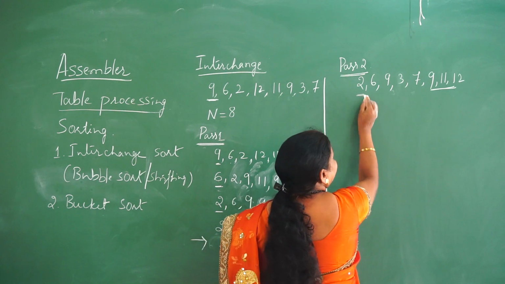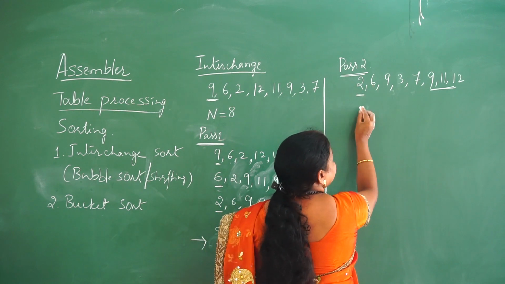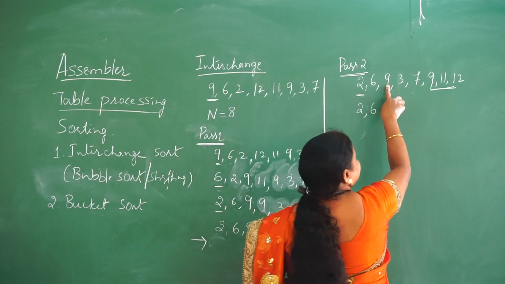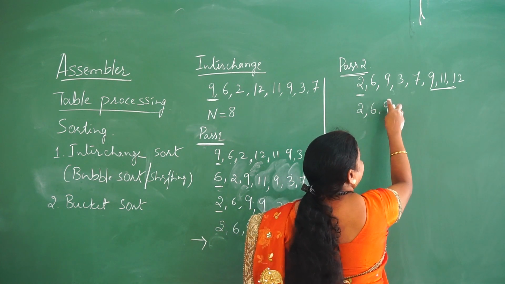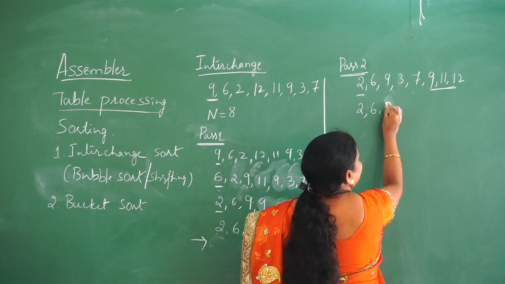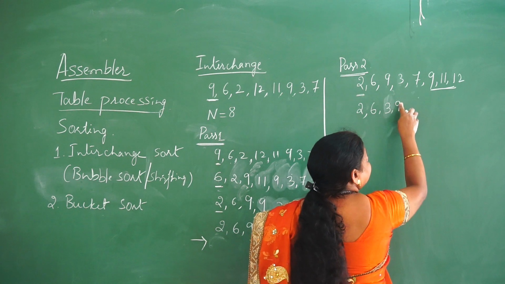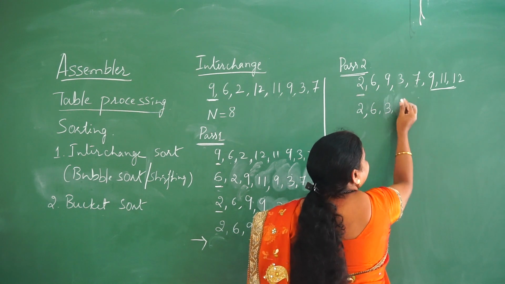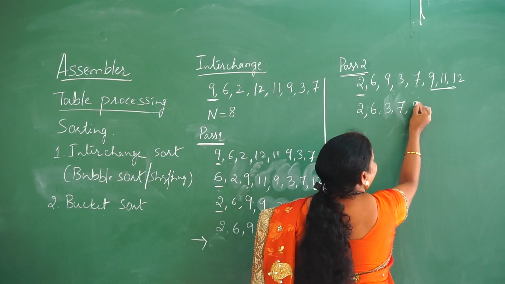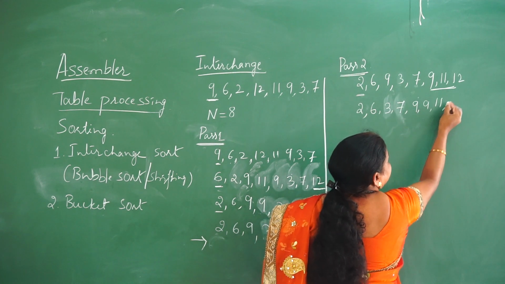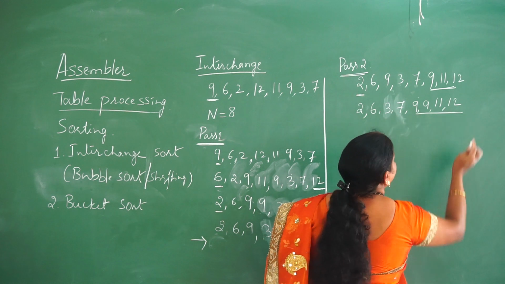So consider 2 as a key value, compare 2 with the 6. So 2 is in its proper position, there is no change. 6 and 9 there is no change. 9 and 3 it should be changed. So 3 will be here and 9 will be here. And again when it is comparing 9 with 7, 7 has to be placed before 9, after that 9, again it is similar, so we should not disturb these values because already these are sorted.